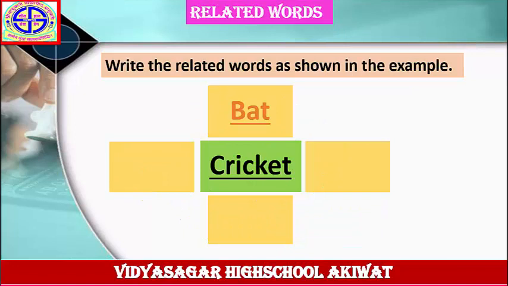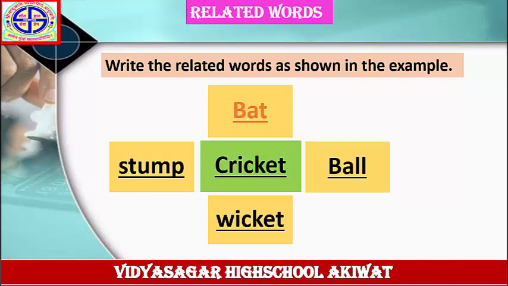Write the related words as shown in the example. The word is given here, cricket, and the answer is given here, bat. Means you have to write the related words to the word cricket. All of you know that. What is the answer? It is a very simple answer. Cricket: bat, ball, wicket and stump. Bat, ball, wicket, stump. These are related words to the word cricket. Next example.